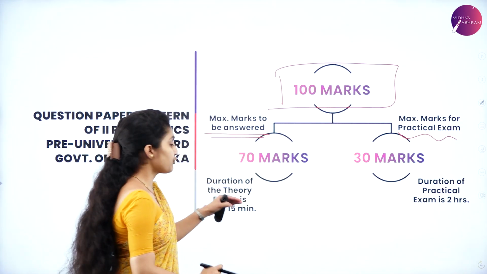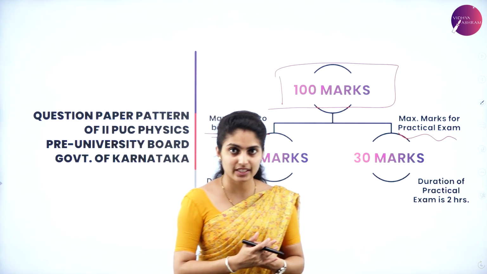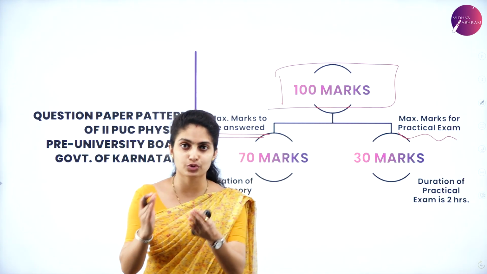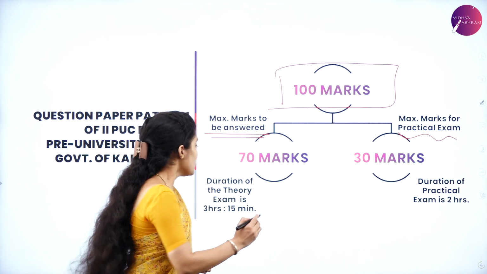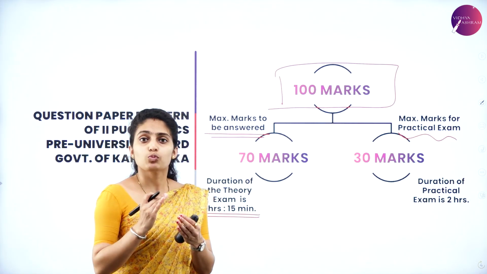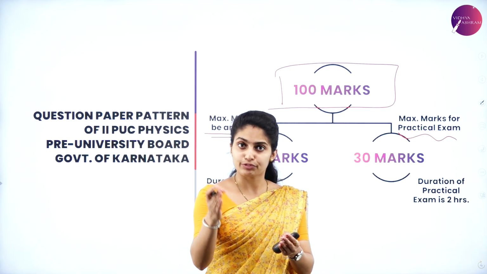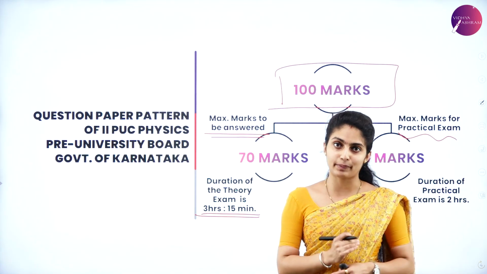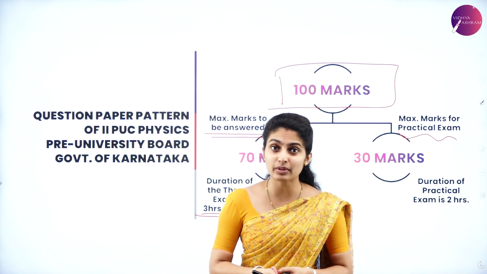Now you have to know the duration, correct? How much duration is given to the theory paper? It is 3 hours 15 minutes. What do you get in that 3 hours 15 minutes? 3 hours is the time for you to write the paper. So then what about the 15 minutes?